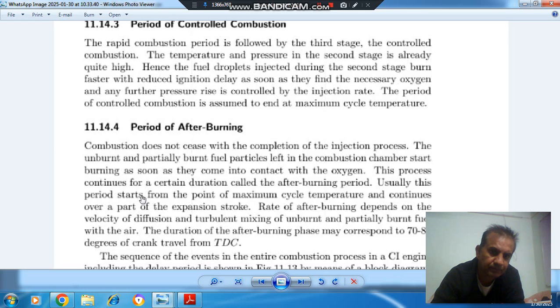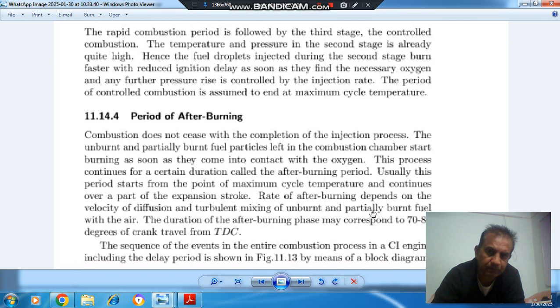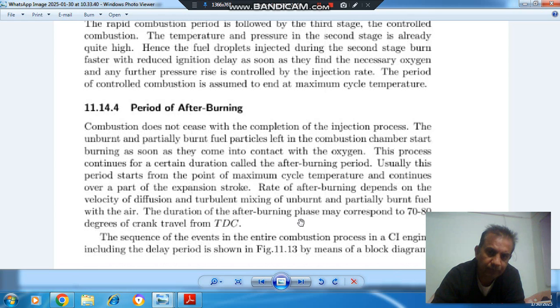Usually this period starts from the point of maximum cycle temperature and continues over a part of expansion stroke. The rate of afterburning depends on the velocity of diffusion and turbulent mixing of unburned and partially burned fuels with air. The duration of afterburning phase may correspond to 70 to 80 degrees of the crank travel from release.